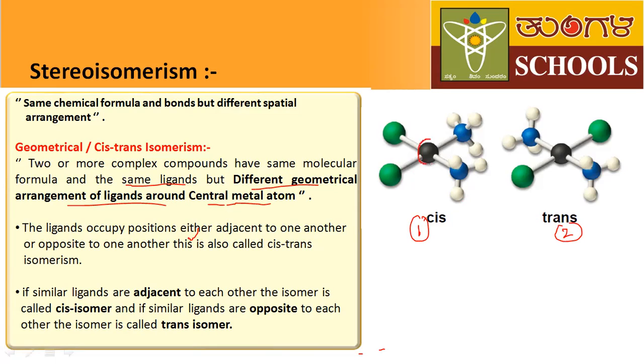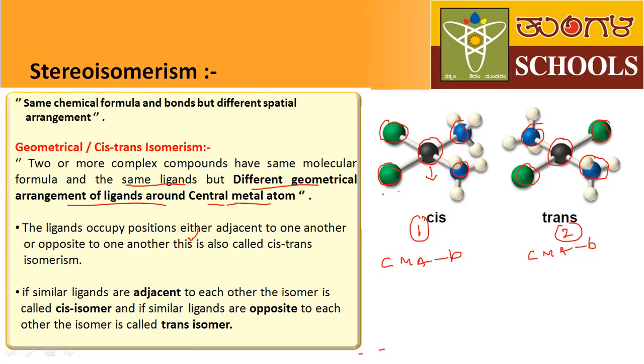Here, the central metal atom in both is the same. And for the ligands, there are two green color ligands here, and here also there are two green color ligands. And there are two blue color ligands. These two complexes have the same molecular formula. Why? Because the central metal atom is black in the first compound, and in the second compound also the central metal atom is black.